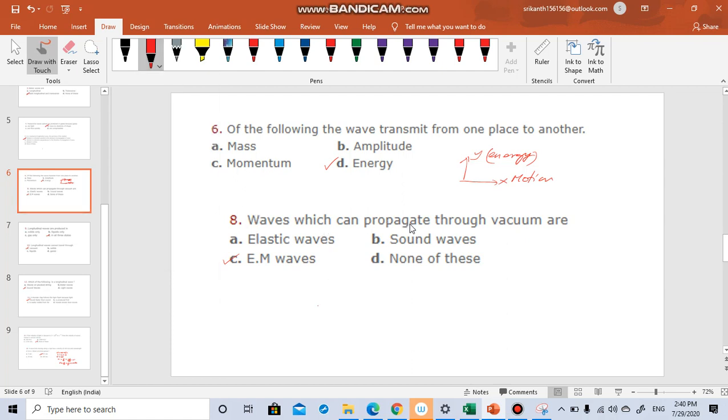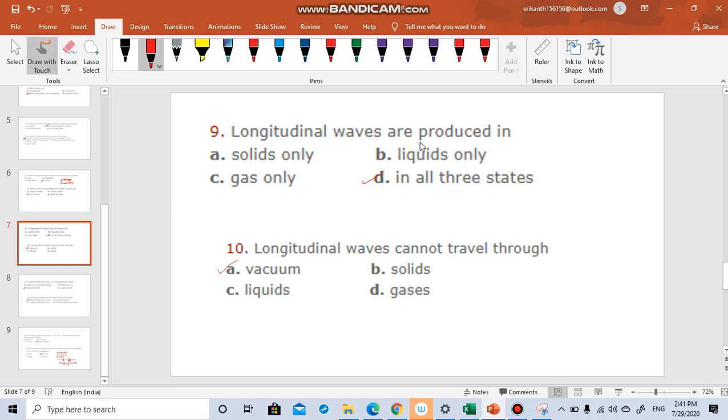Waves which can propagate through vacuum are, see, only electromagnetic waves can propagate through vacuum, not any other wave. It is the property of the electromagnetic wave. Longitudinal waves are produced in all three states, whether it is liquid, gas or solid. It should be compressible. Longitudinal waves are formed only when the medium is compressible.